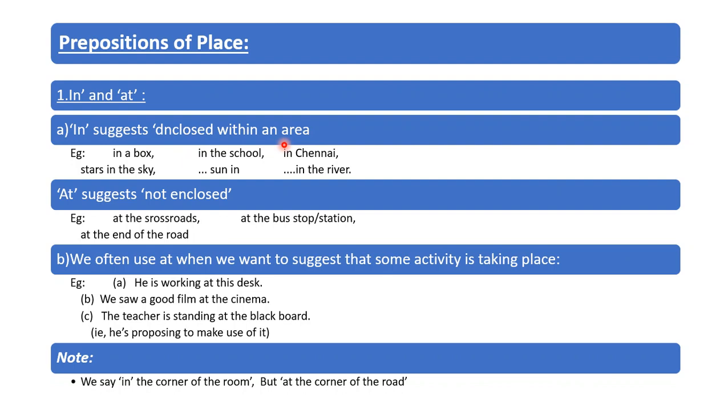For example, in a box, in the school, in Chennai, stars in the sky, sun in the river. So in suggests enclosed within an area.